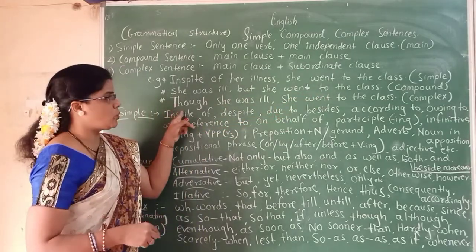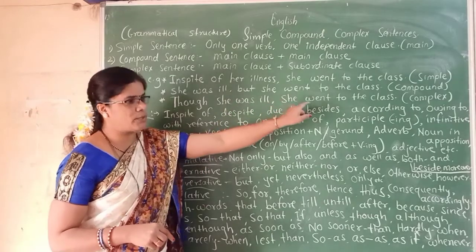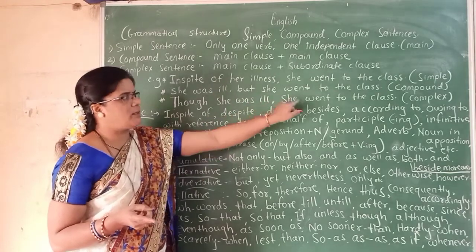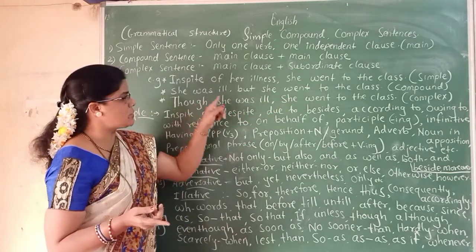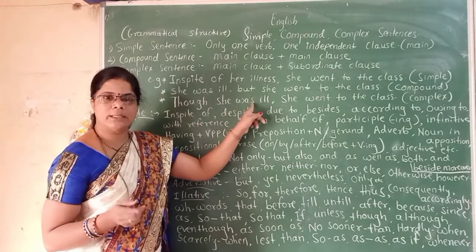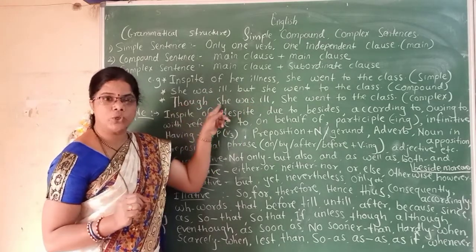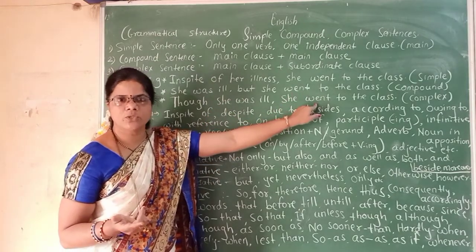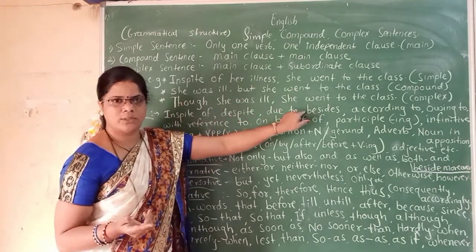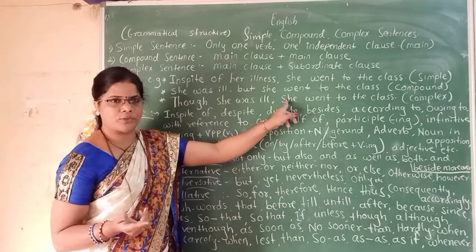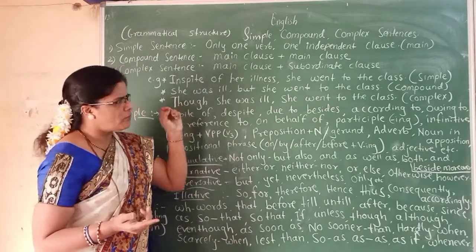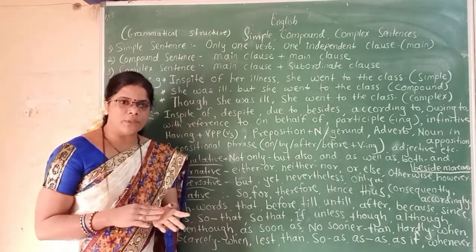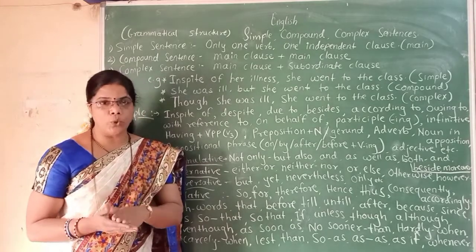Next one, though she was ill, she went to the class. जरी ती आजारी होती, तरी ती क्लासला गेली. Here, though she was ill, it is a dependent clause. It is also called a subordinate clause. And then she went to the class, it is a main clause. So subordinate clause plus main clause, dependent clause plus independent clause. It is a complex sentence. So we are going to see one by one which words should be used to frame simple sentences, compound sentences and complex sentences.